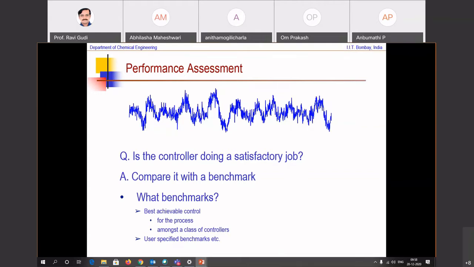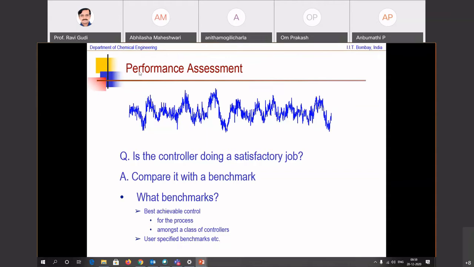But nevertheless, what we're talking about here is a theoretical benchmark, which is so high that you can aspire to reach it. You may not reach there, but you can aspire to reach there. The best achievable control is one such benchmark. The other is a user-specified benchmark. For example, some people may have relaxed aspirations. They might say that so long as my closed loop time constant is reached, I am happy. I don't want to worry about narrowing down the variation. So you can then have user-specified benchmarks.